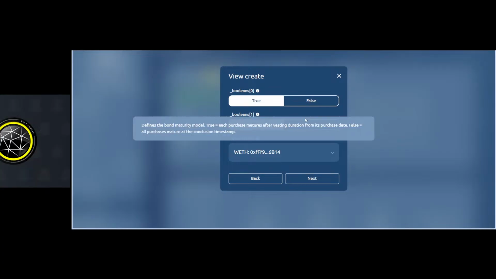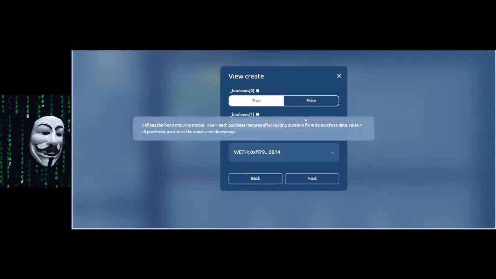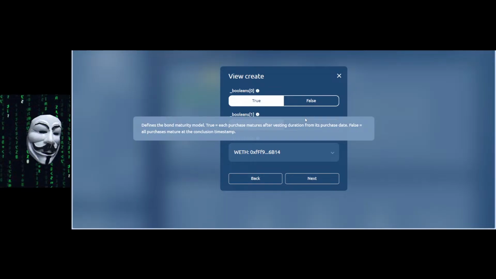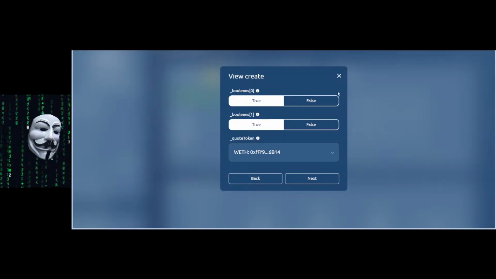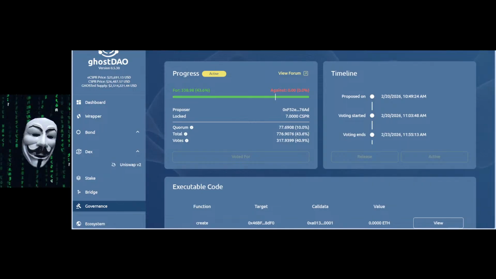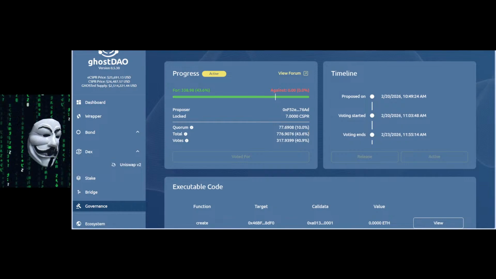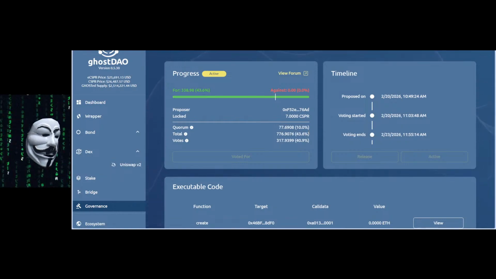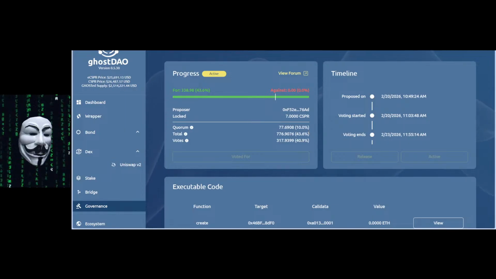You don't have to go to Etherscan, don't have to go to Blastcloud, like you have to do with other protocols. This is the most UX-friendly way to make proposals. And guess what? We have 43.6%. I wonder how many council members voted. Not very many. I know that. Right? So this is bullshit.